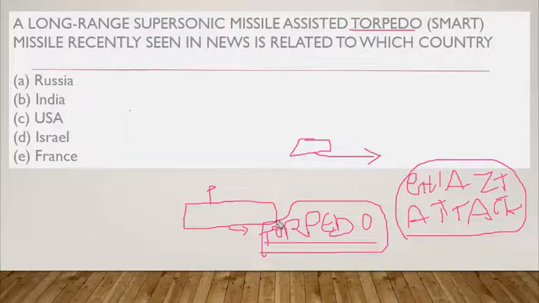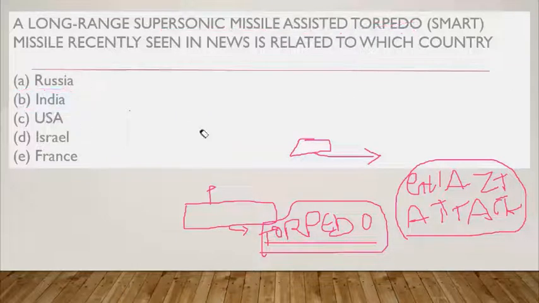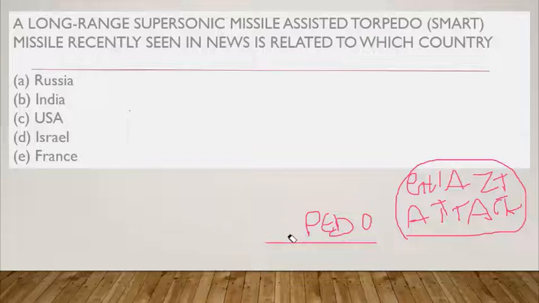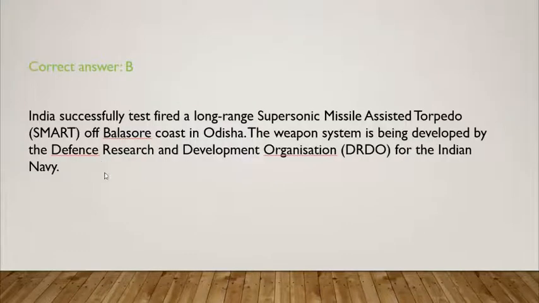You can see that. So recently a smart missile, SMART. This is the short form, and the full form is Supersonic Missile Assisted Release of Torpedo, a long range supersonic missile assisted torpedo. Which country released it? The answer is India. DRDO has been very active recently, and we can say there are so many missiles that have been released and tested by DRDO. So it can be an important question for us. India successfully test-fired a long-range supersonic missile-assisted torpedo off the Balasore coast in Odisha. The weapon system is developed by DRDO.